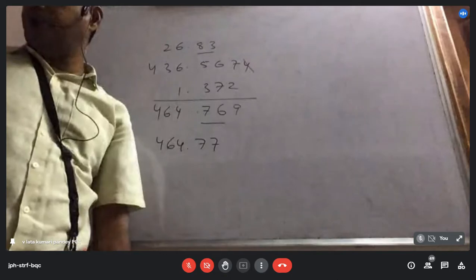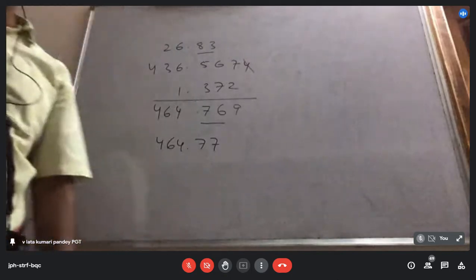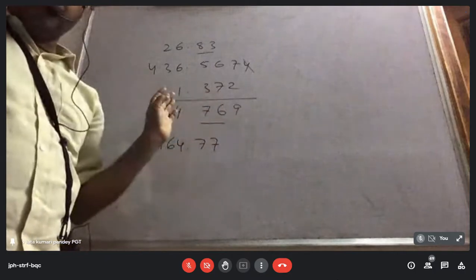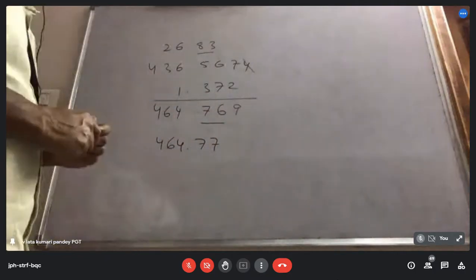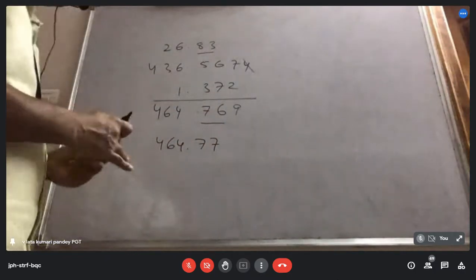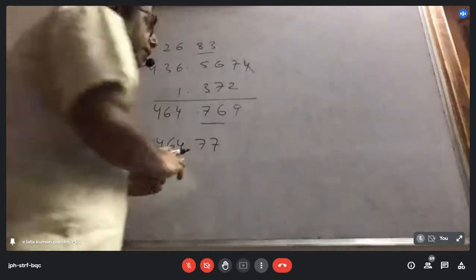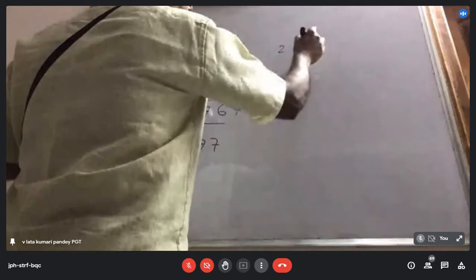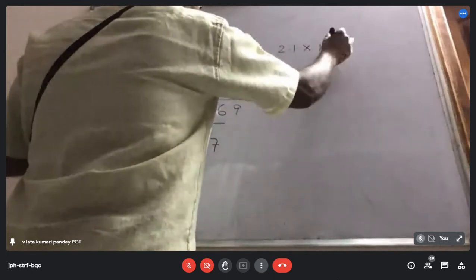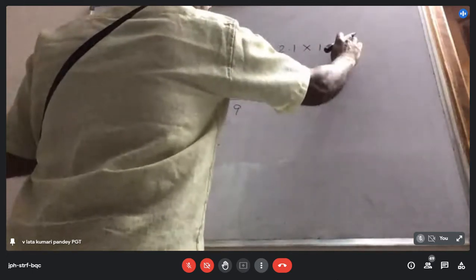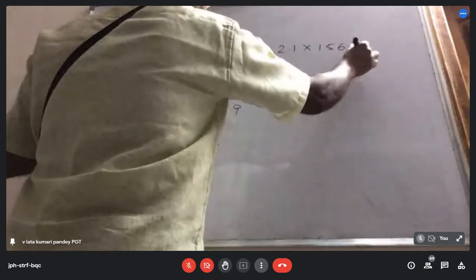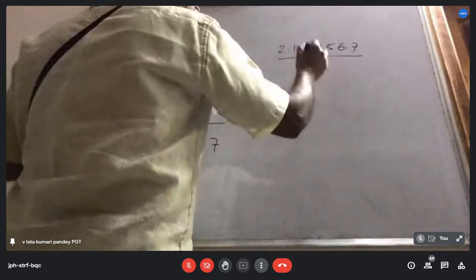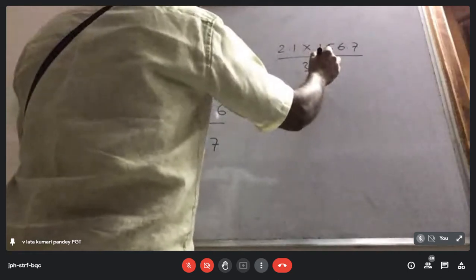Now we go to multiplication and division. For addition and subtraction, this is the rule. But for multiplication and division, it is different. Suppose 2.1 times 6.7 divided by 3.12.